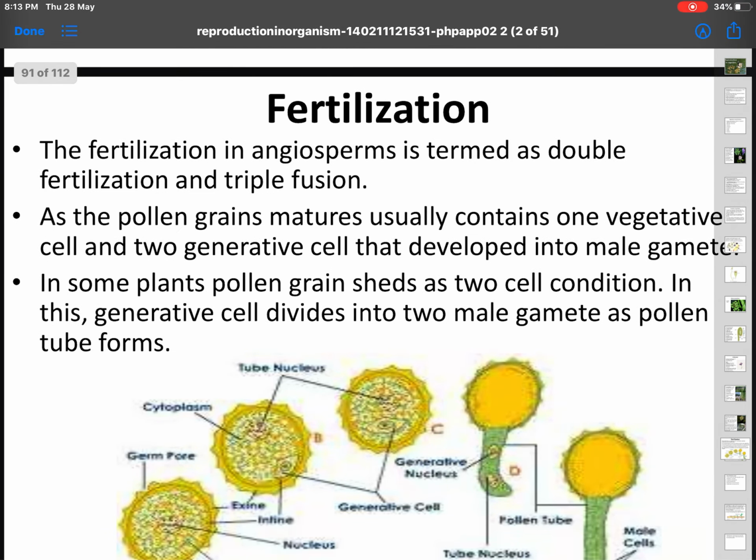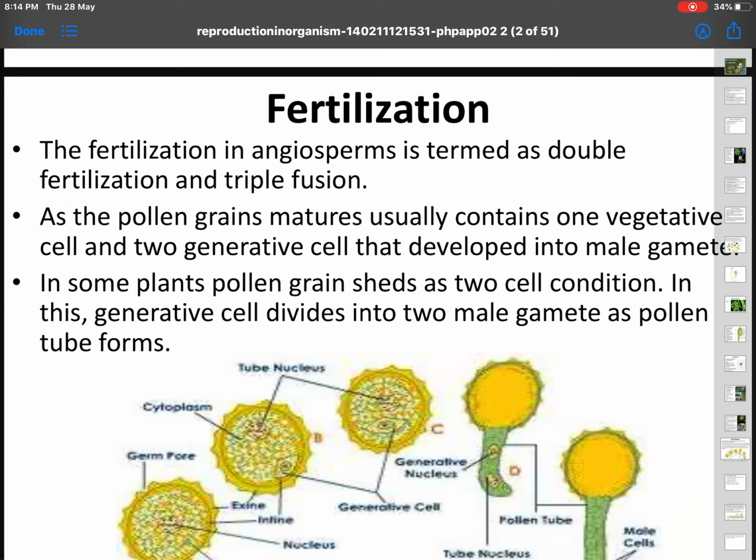Now, if the pollen grain falling on the stigma germinates and the pollen nuclei travel into the pollen tube and reach the ovary, then fertilization takes place. Fertilization in angiosperms is termed double fertilization. Double fertilization consists of two things: syngamy, the first one, and triple fusion, the second one. So syngamy plus triple fusion is equal to double fertilization.